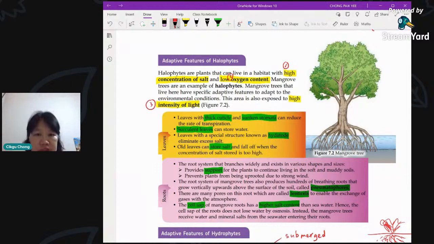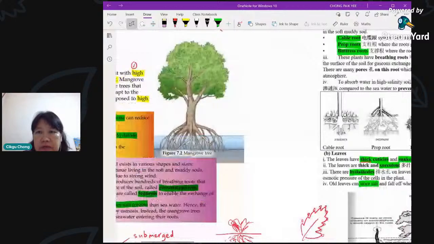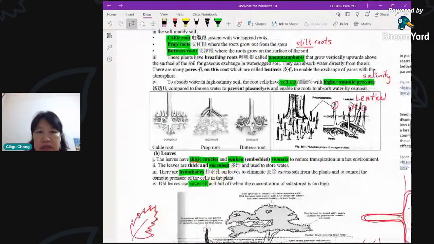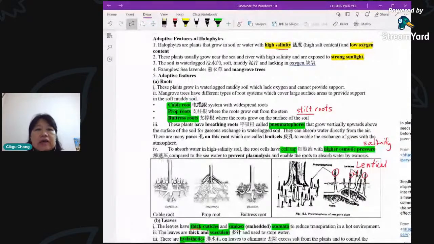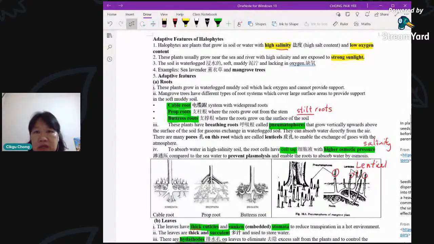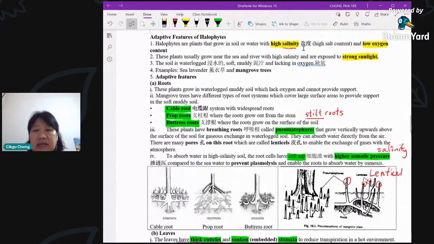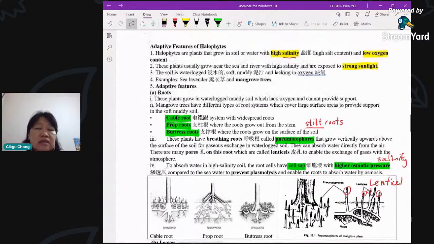So what are the special features? I'm going to look at my notes here because I've got a little bit more compared to the textbook. Later you can play back this video and jot down the points. We have gone through number 1 here. There are 3 conditions: high salinity, which means high salt content, 盐度 is salinity; low oxygen; and strong sunlight. Another problem is that it lacks oxygen, because it's muddy and waterlogged. Waterlogged means a lot of water there.